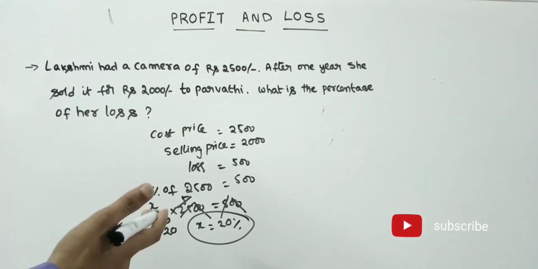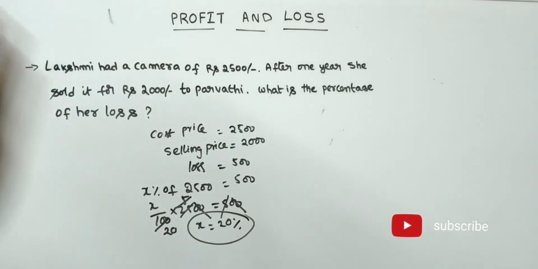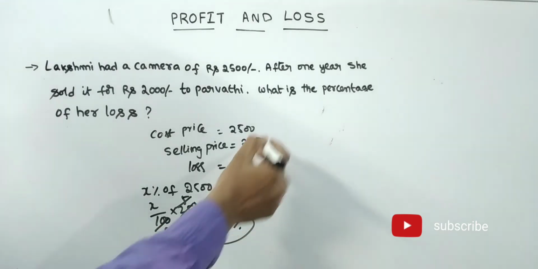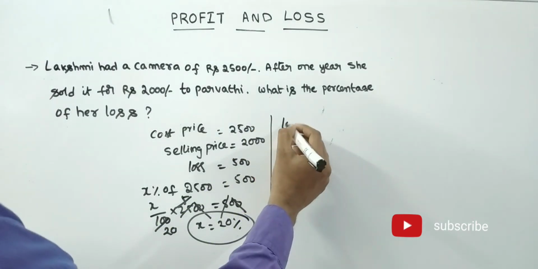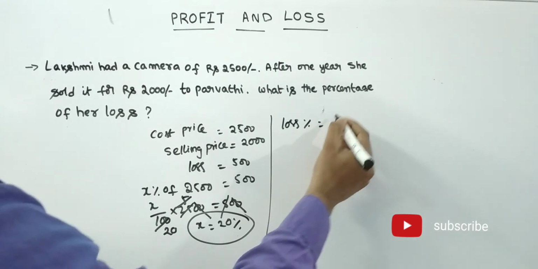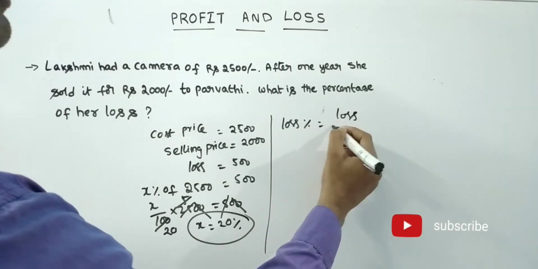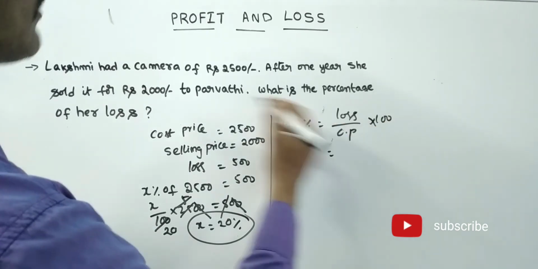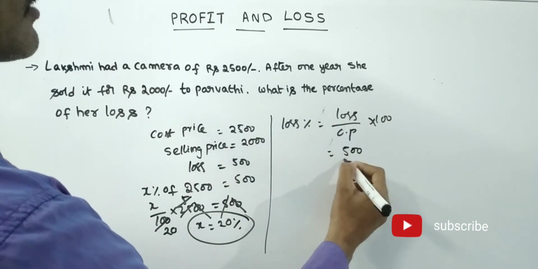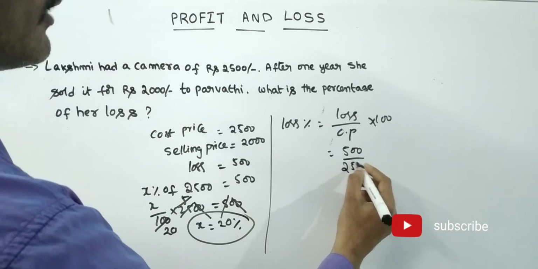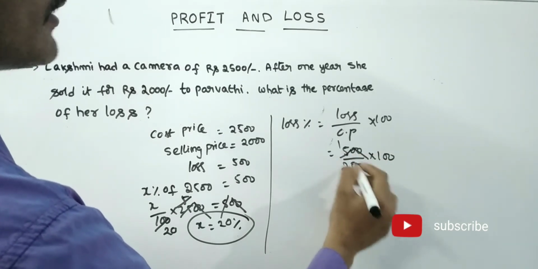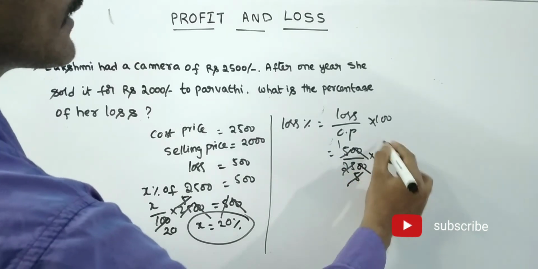Is there any difficulty here? Nothing is there. But we should know the fundamentals. First we have to know the fundamentals. Then easily we will get it. See friends, loss percentage formula: loss by cost price into 100. Loss how much? 500. Cost price how much? 2500 into 100. 2 zeros cancel. 5 1 jar 5, 5 5 jar 25, 5 20s.